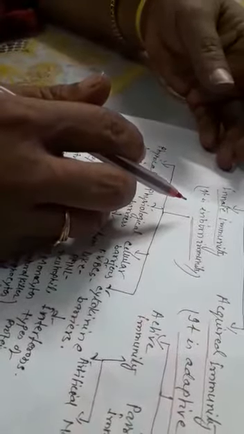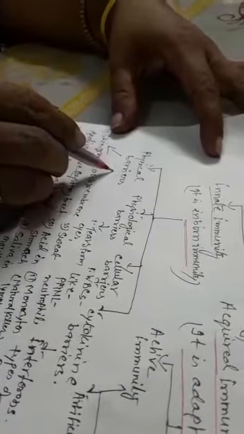Innate immunity is present from the birth and is inherited from parents. It is a non-specific type of defense. It consists of four types of barrier systems that prevent the entry of pathogens or foreign elements into the body.